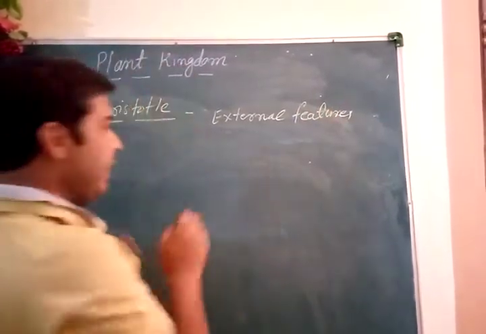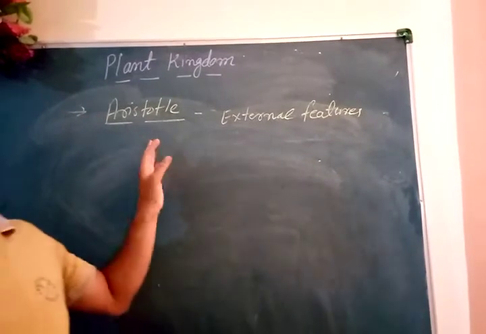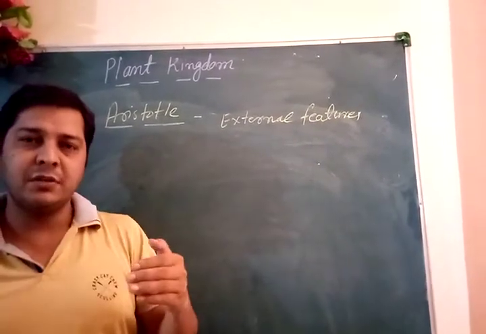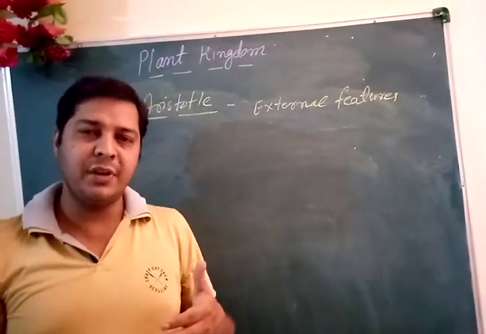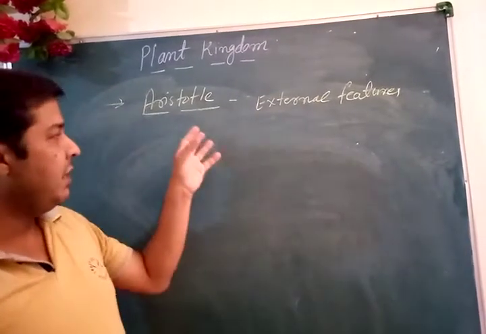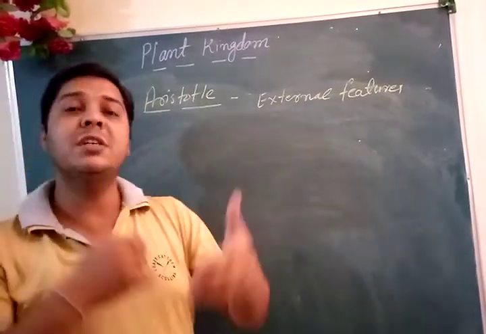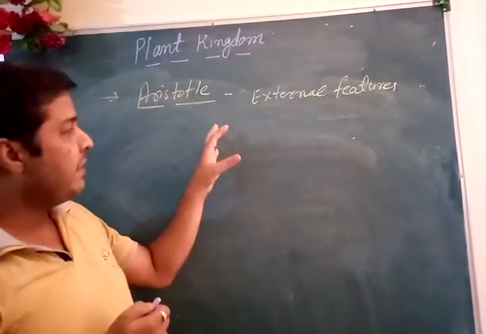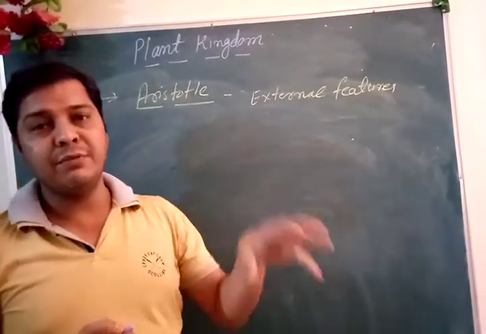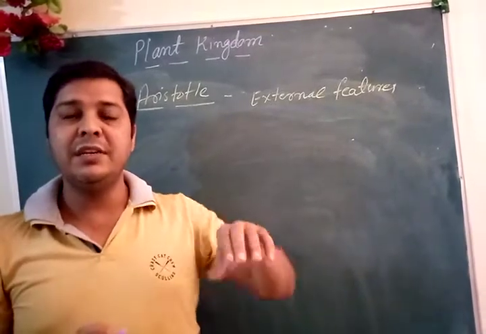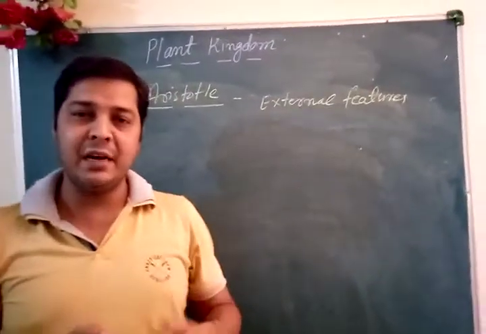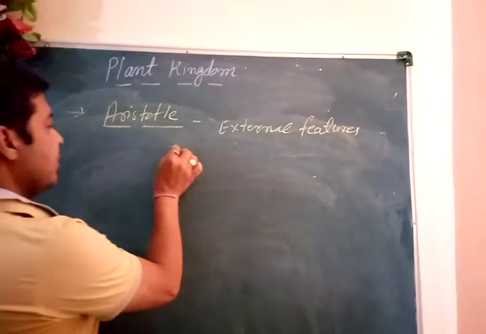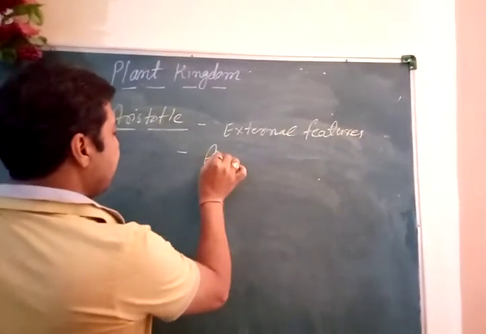I mean to say, according to Aristotle, whatever observation, the external features of living organisms, he explained the morphological structures of the living organisms. So on the basis of external features, whatever classification he introduced, like Plantae and Animalia, that kind of classification is called artificial classification.